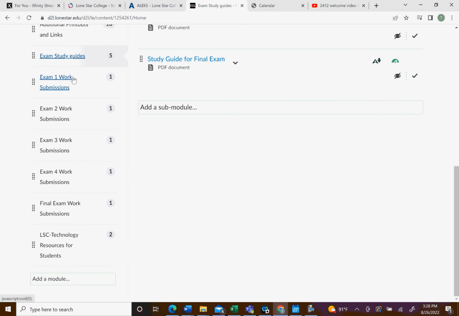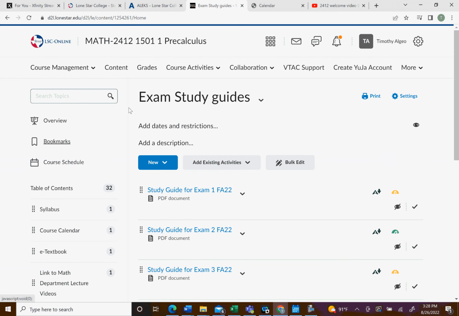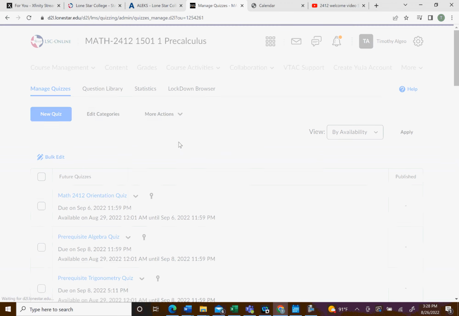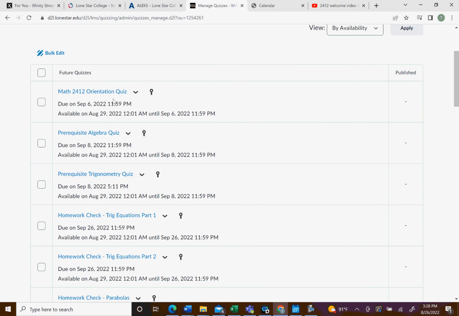So the exam work submission, I'll show you that in a second because I want to show you where you find all the exams and homework. What you want to do is click on course activities right here in the middle, and then go down to quizzes. So click on that. And you can see right here, here's our orientation quiz.